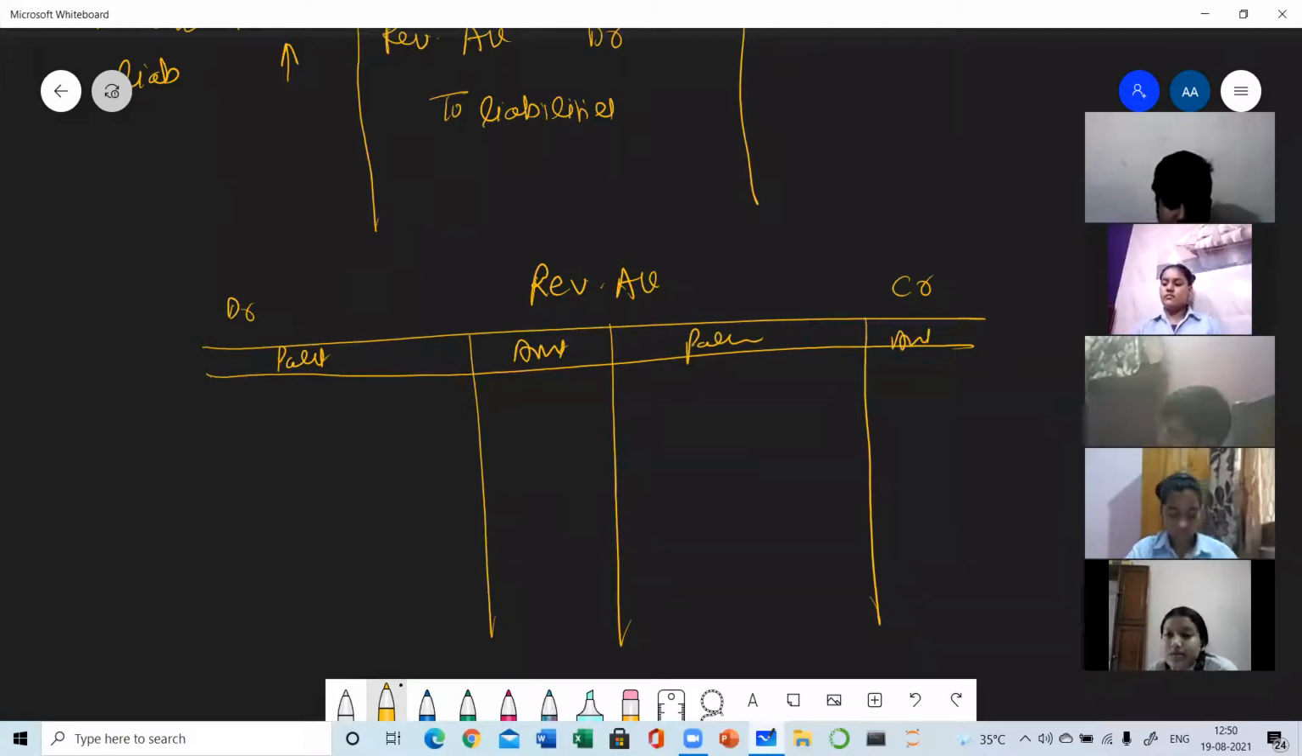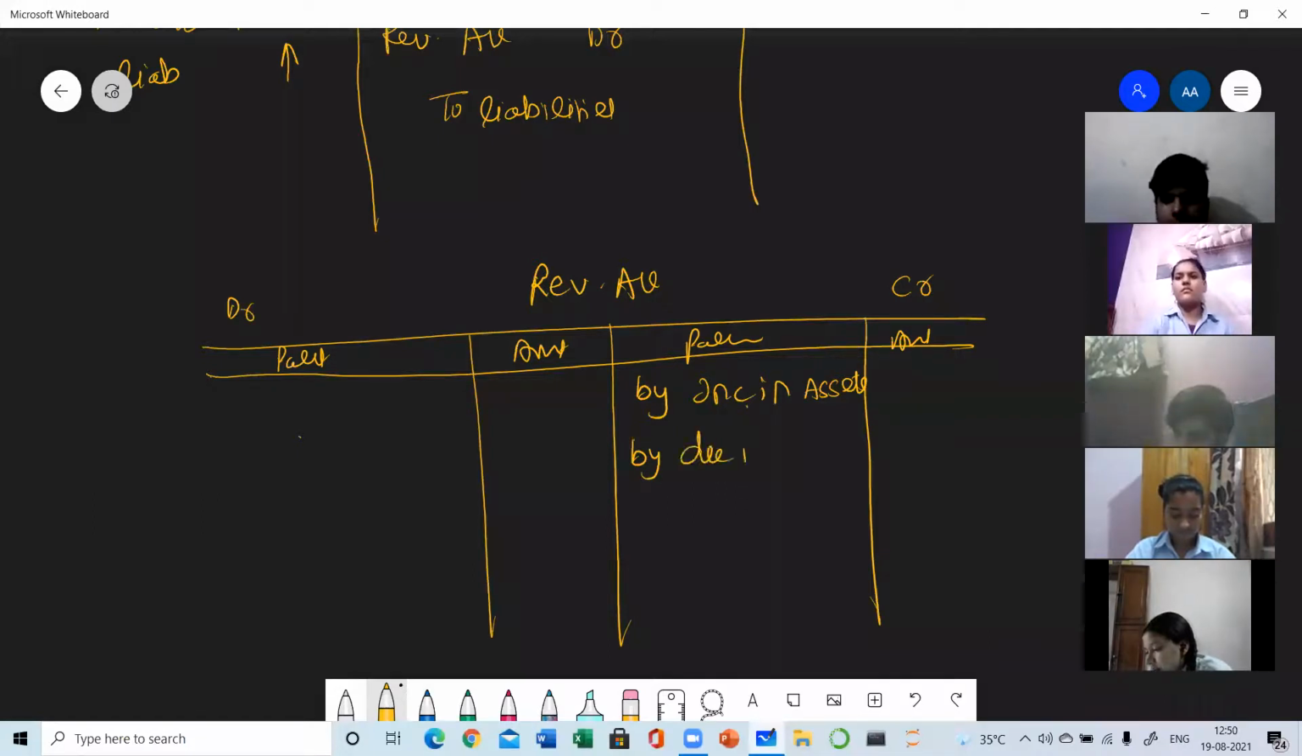As I told you, it is a nominal account. So in a nominal account, profits are credited and losses are debited. When there will be profits, that is, an increase in assets, all the increase in assets will be recorded on the credit side. Similarly, if the liability is decreased, then it will lead to a profit.